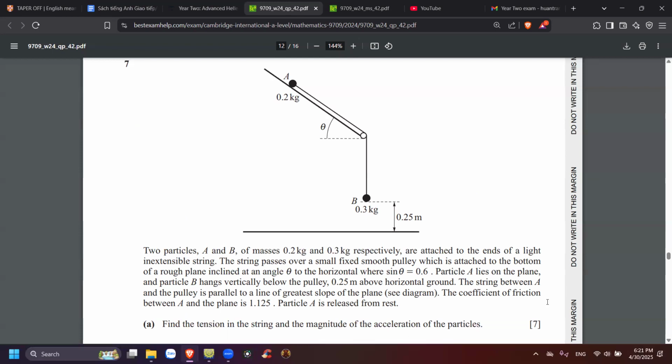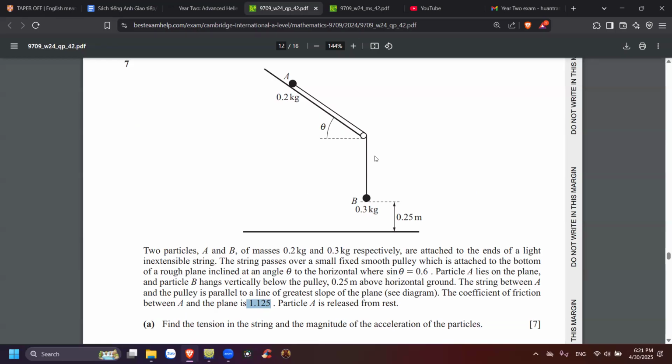Okay. The coefficient mu is what? Why is the mu so high? It's so big. Wow, it's the first time I've seen mu bigger than 1 here. It must be a very, very rough plane or something like that. Yeah, I think so. Okay.